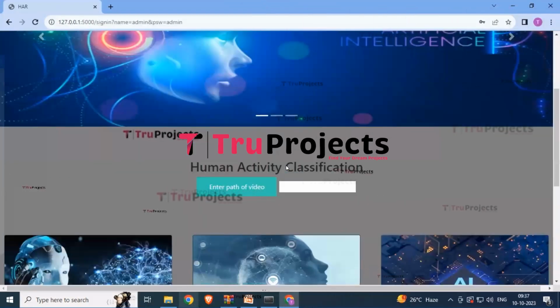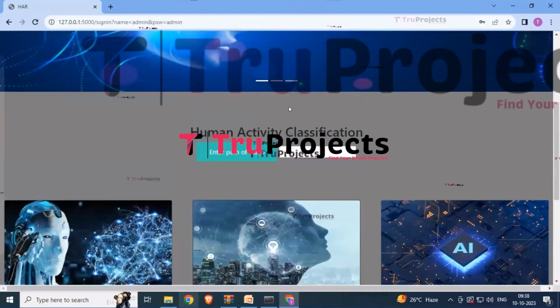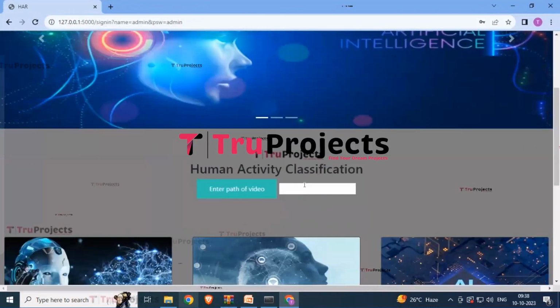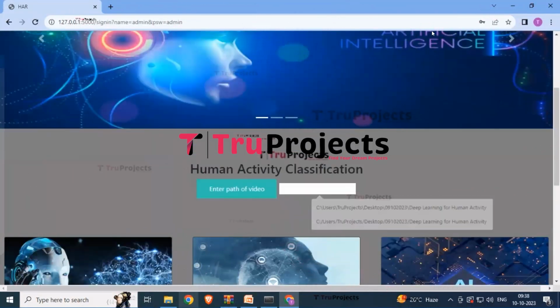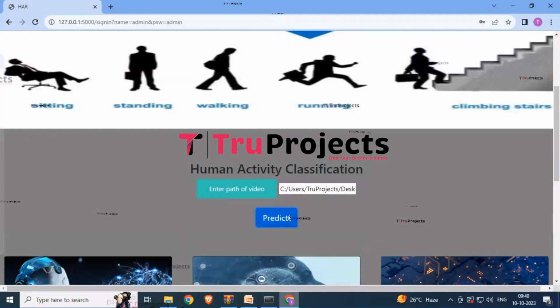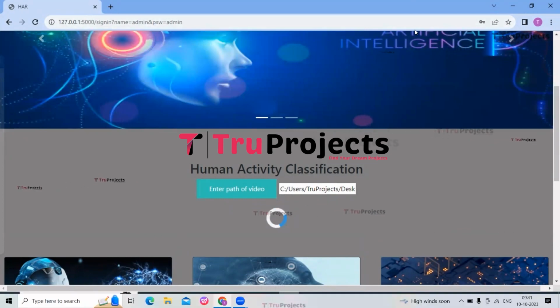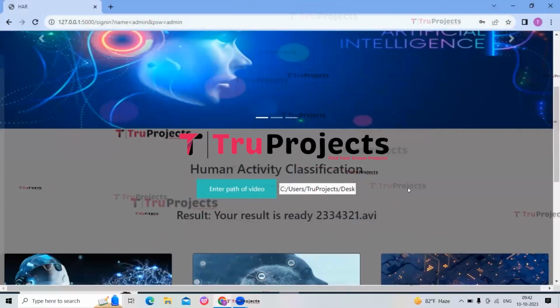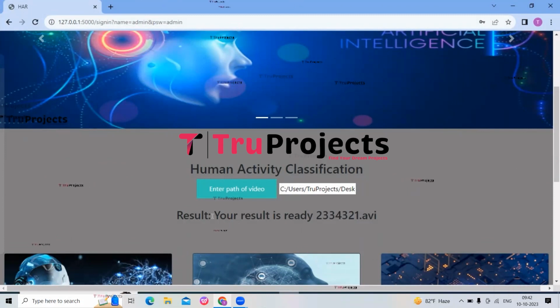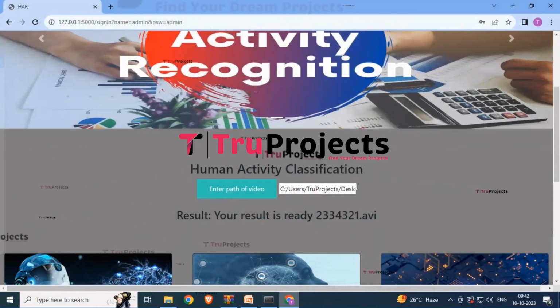Click on OK. Here you can see that this is our home page. It is showing about human activity recognition. Here we have to enter the path of the video. So let me enter the path of the video. Now here you can see that I have entered the path, and now just click on the predict button. So now here you can see that your result is ready. Depending upon the video you upload over here, it will detect the result.